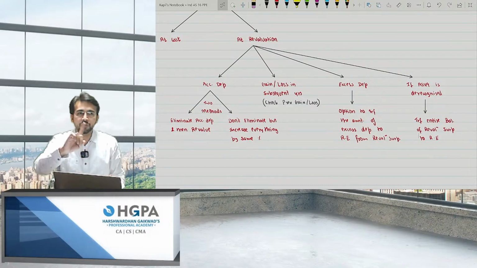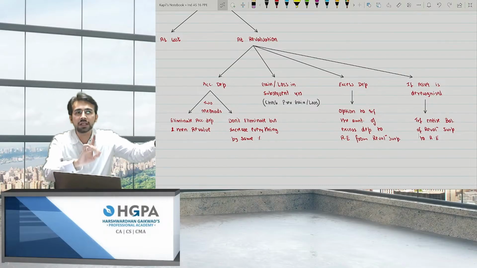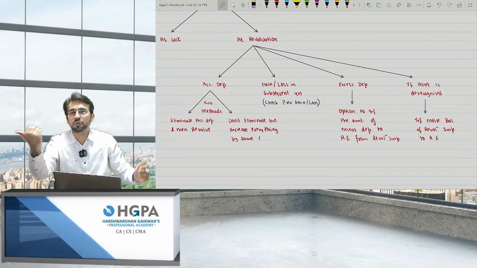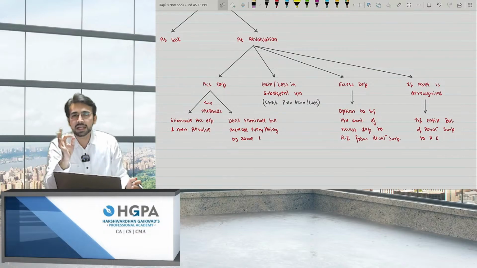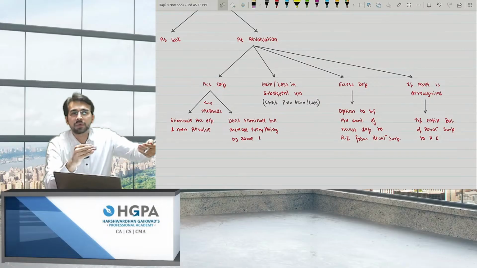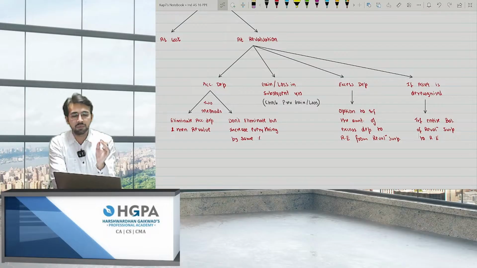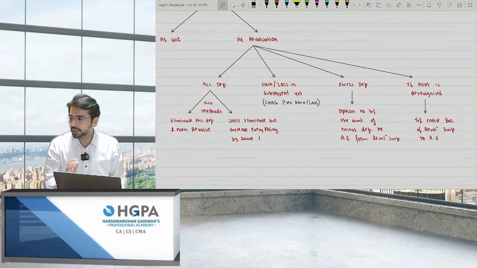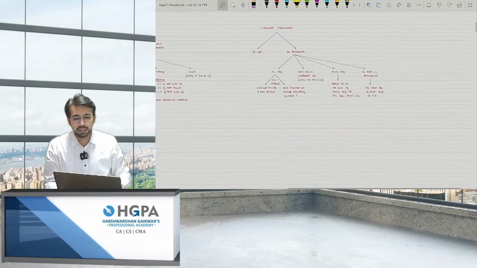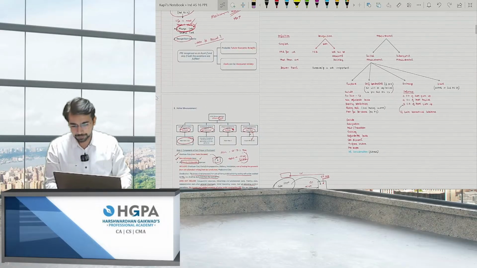Next, gain or loss, obviously if it is in the next or subsequent years, always check the previous years whether there was a gain or a loss in the previous year. If it is excess depreciation, you have an option whether to transfer the amount of excess depreciation from revaluation surplus to retained earnings. And if you sell or de-recognize the asset, you don't have to keep the balance in revaluation surplus, you just have to transfer it to retained earnings. These are the points which you have to follow, right? I hope this is clear till here.